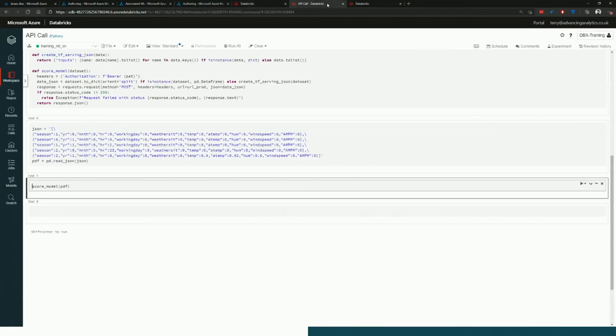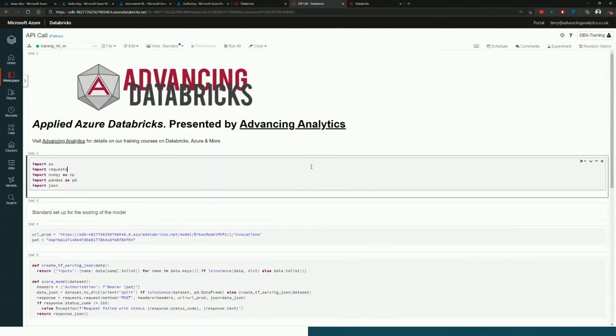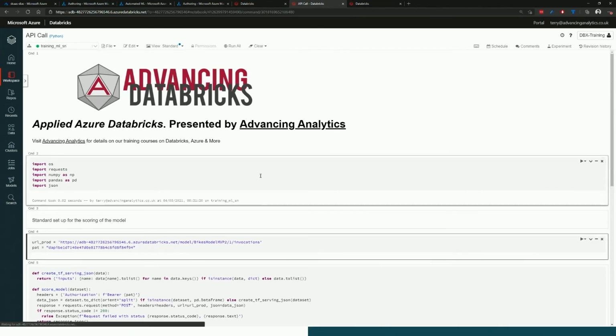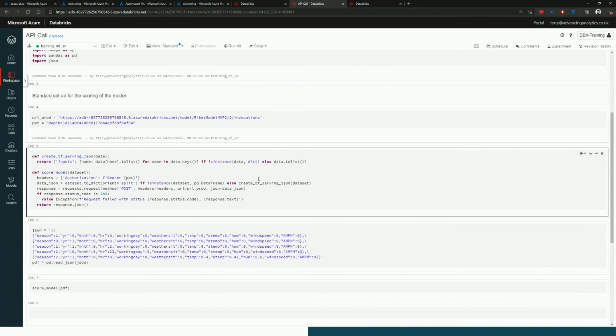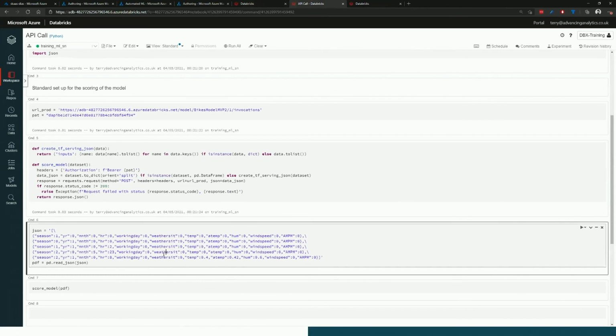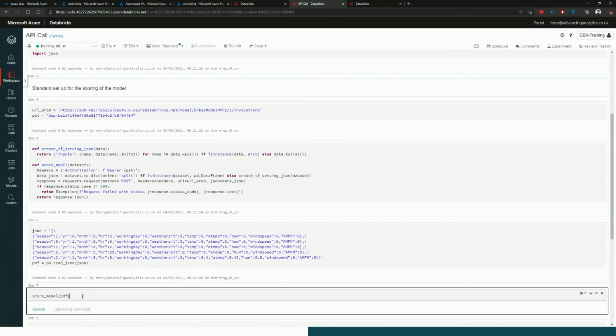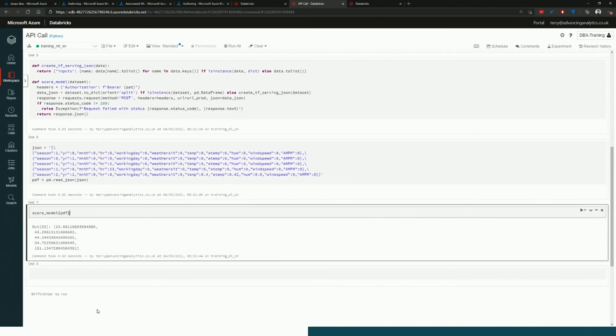One last thing that you can do is step entirely away from Databricks, and you can just spin this up as any kind of API call, as long as you're using something which is going to hit a request. I've got a couple of different functions here which are just setting things up so that I can interact with that. It's basically just doing JSON post requests against that API. And what I'd like to do is submit a number of different requests as JSON, call this score model and pass that in, and then immediately again I'm able to see all of the different results that I have available to me.